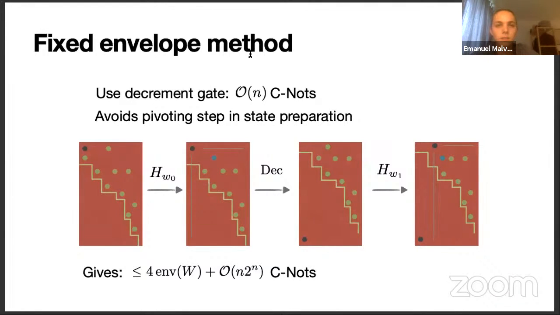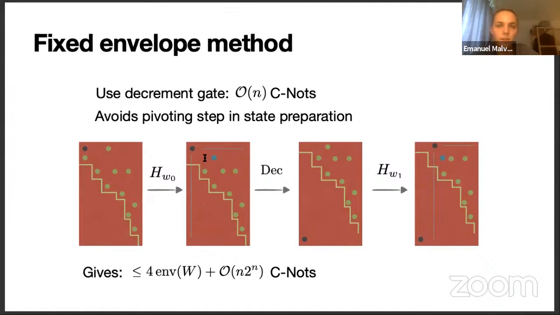In this method, after each Householder reflection, which eliminates 1 column, we perform such a decrement gate, and then we just alternate between these two operations. This makes sure that all of the non-zero elements will be close to the top.